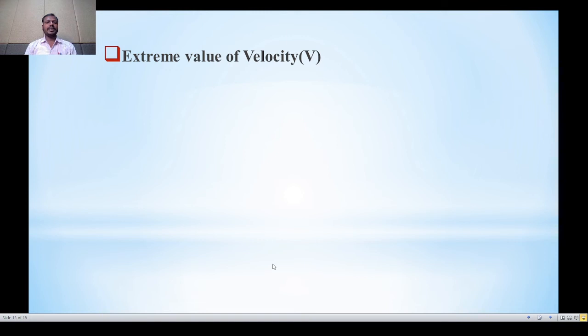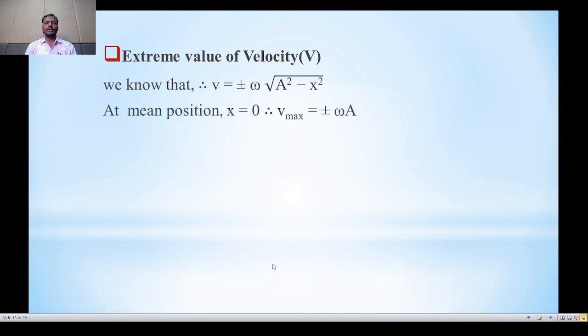This is nothing but the formula for the velocity. Now the next point is the extreme value of velocity. We know that the formula of velocity is v is equal to plus or minus omega under root a square minus x square. At the mean position, x is equal to 0. Therefore, putting the value of x equal to 0 in this equation, v becomes plus or minus omega under root a square minus 0. That is, v is equal to plus or minus omega under root a square. Square and square root get cancelled. Finally, we can write v max is equal to plus or minus omega a.